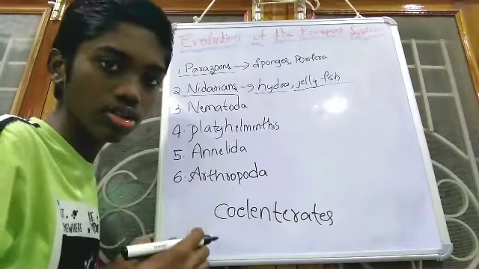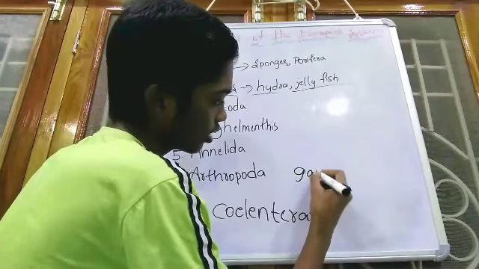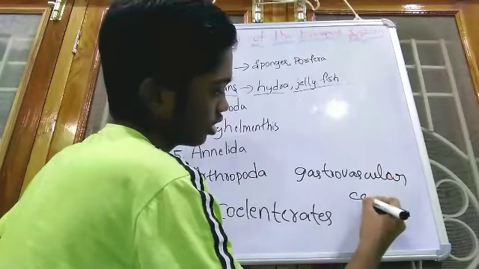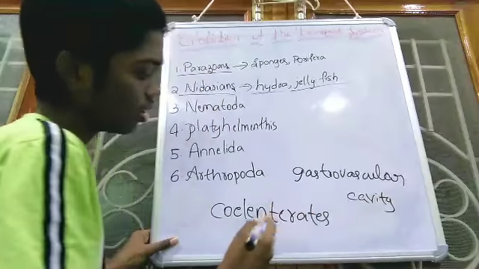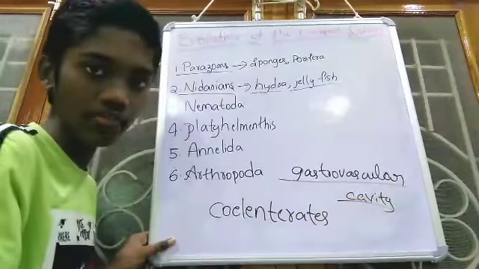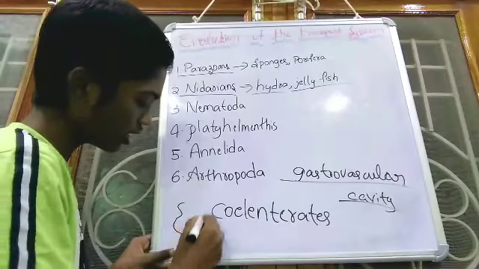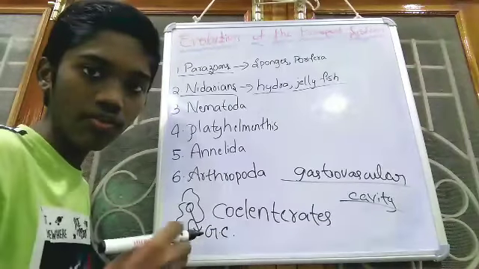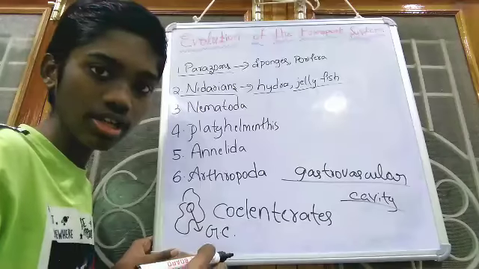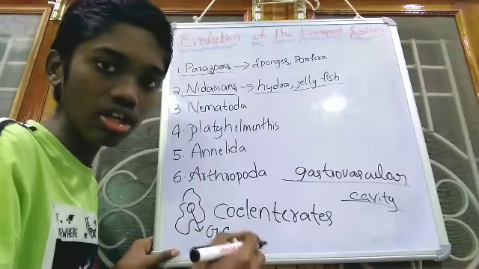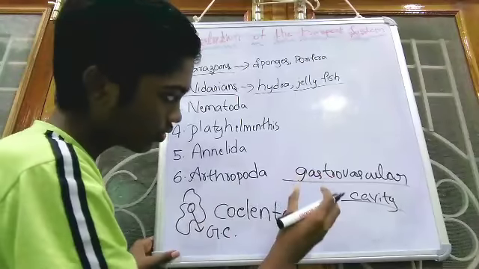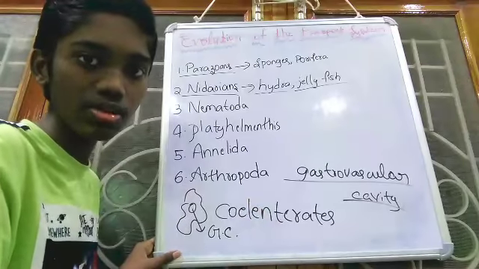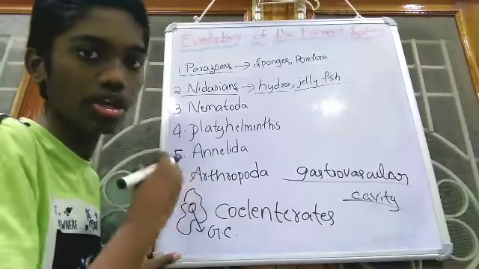They have a true body cavity called the gastrovascular cavity. Cavity means hole. If we assume this as an organism, there will be one cavity called the gastrovascular cavity, which helps in both digestion and distribution of nutrients to each and every cell of the body. This gastrovascular cavity plays a major role in digestion as well as distribution of nutrients to every cell of the body. Simple.